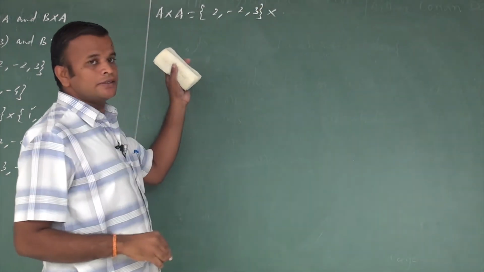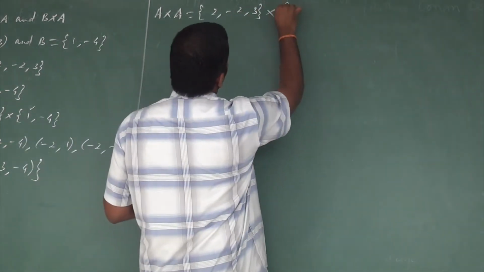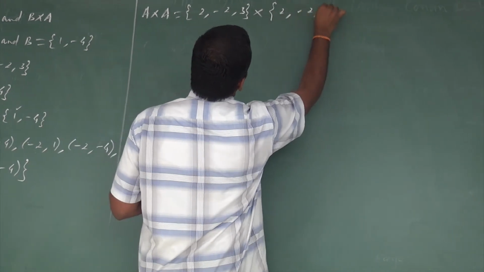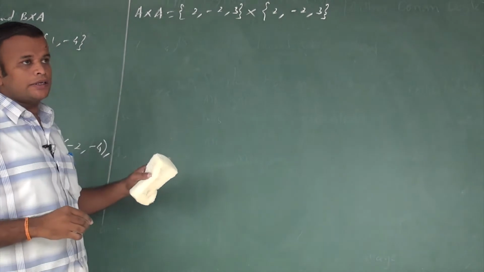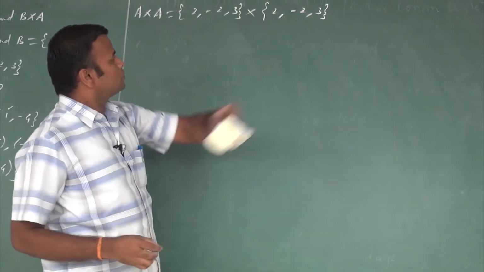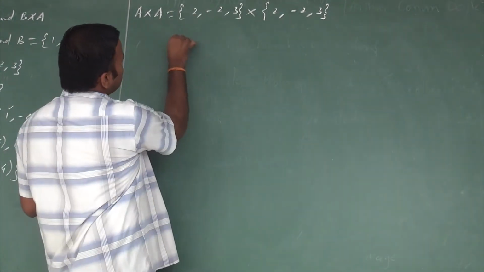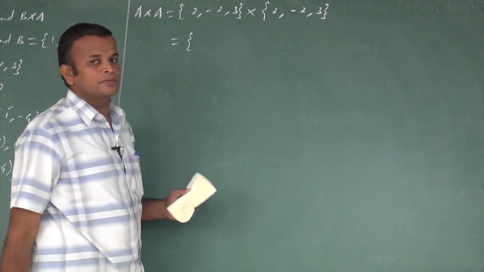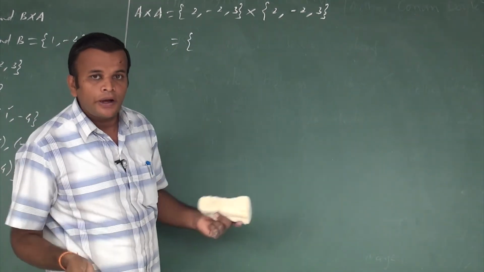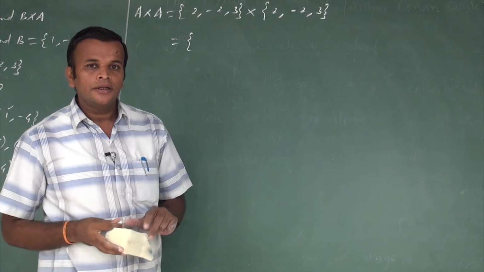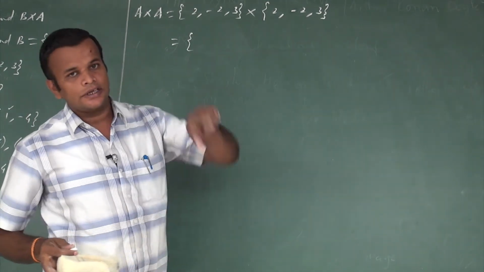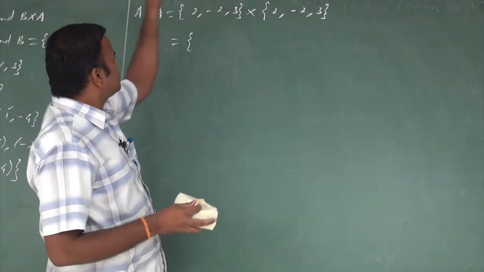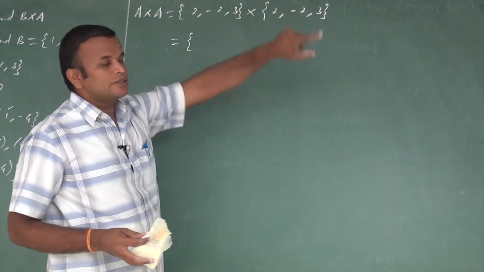Again, cross A, which is 2, -2 and 3. So now we write the cross product of these two sets. The same working rule applies. In an ordered pair, the first element lies in the first set and the second element lies in the second set. Here the first set is A and the second set is also A.